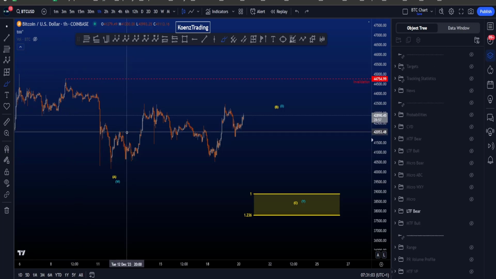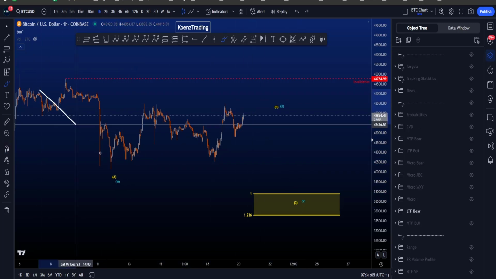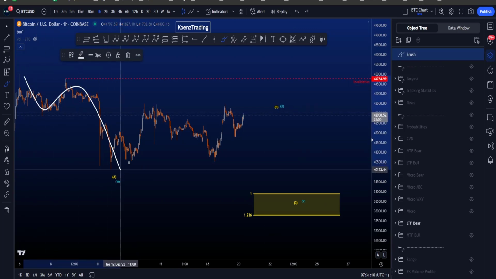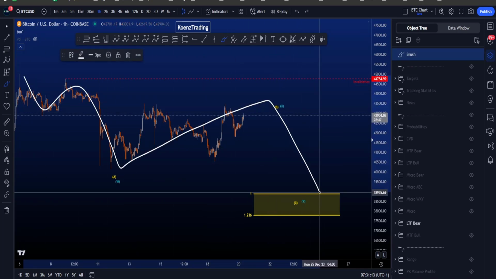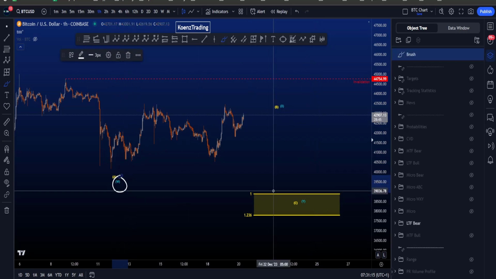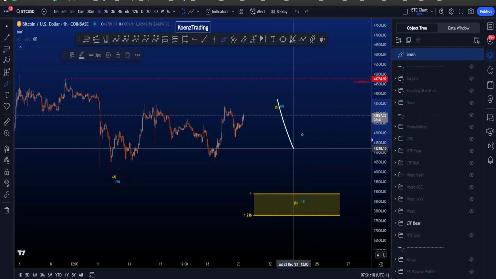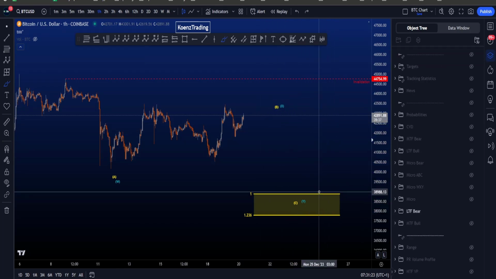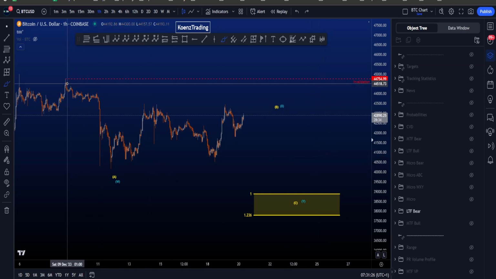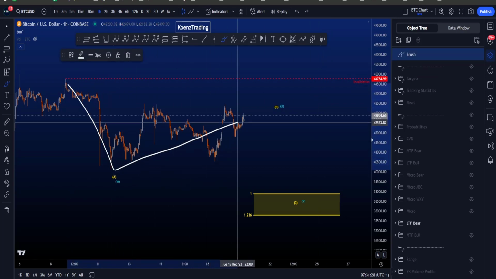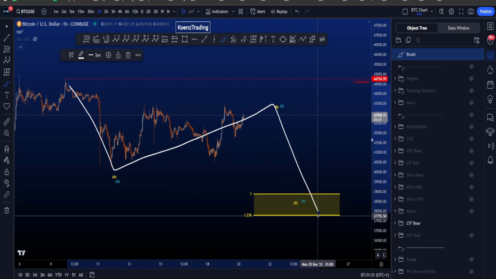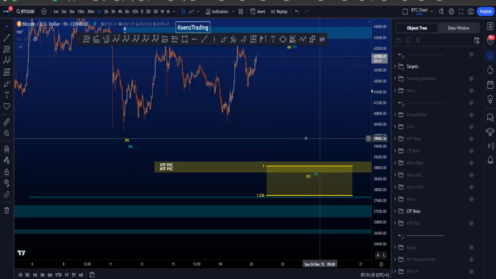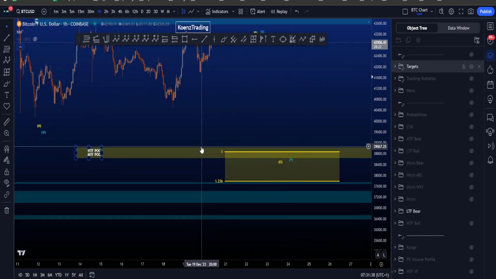Now, the difference is that in a WXY, we're looking for a 3, 3, and then a 3-wave structure, within W a flat and then an ABC, complex X, and then eventually a wave Y. And because a wave W is then a flat structure, wave Y can either be a zigzag, 5-3-5, can also be a flat, or it can be a triangle, so we have to be patient and see what we get. And in an ABC, we're looking for a 5-wave structure, complex B, and then another 5-wave move to the downside, where we do have some interesting support for both the wave Y and the wave C to the downside here.